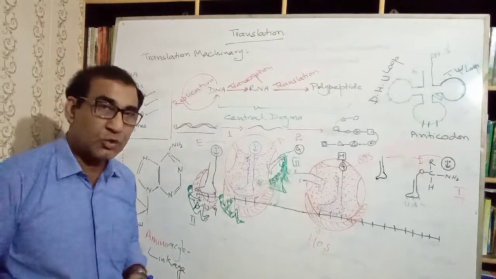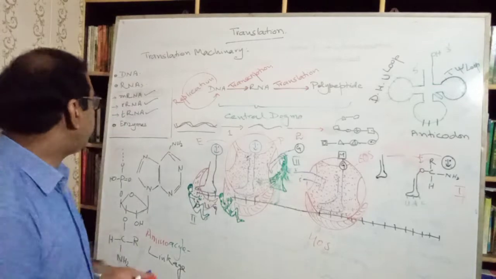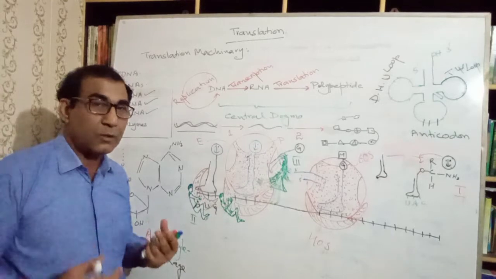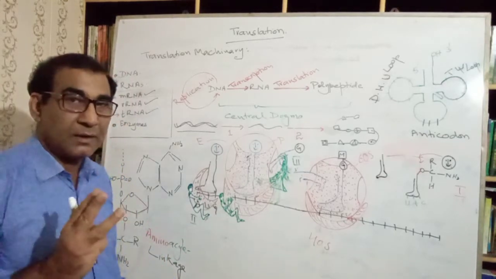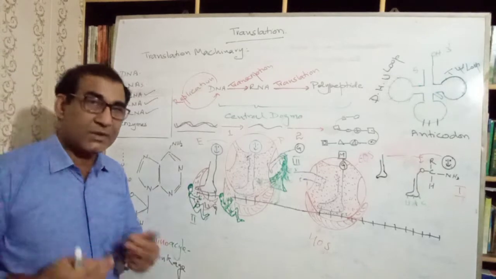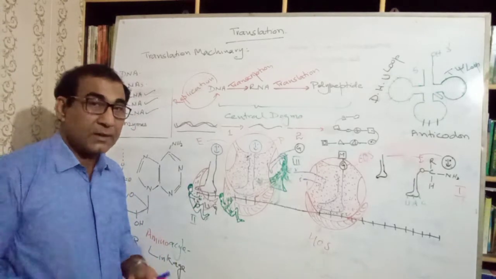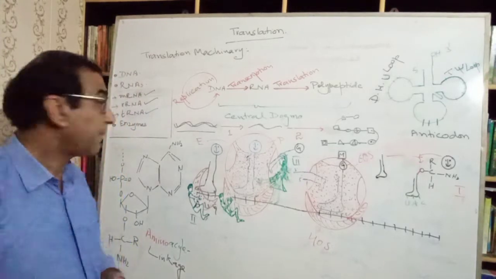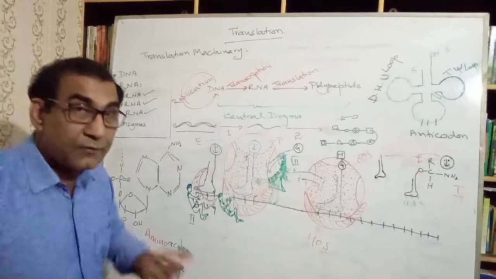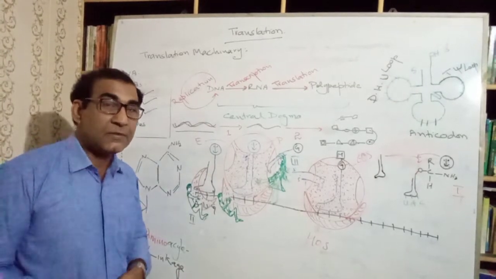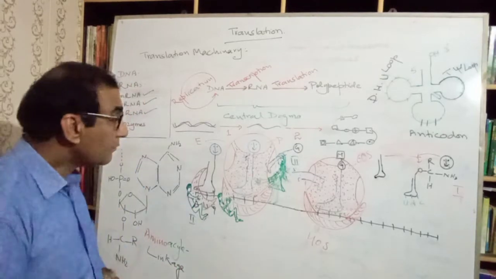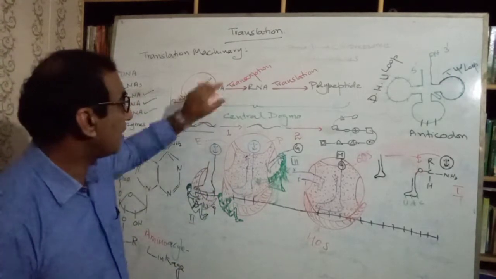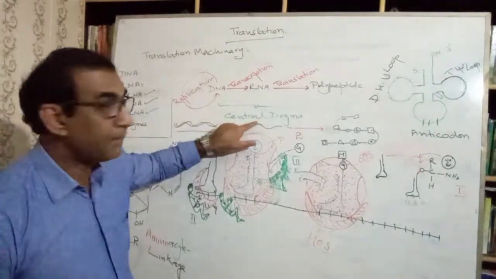In the last lecture, you have studied that a single polymerase enzyme is required for the formation of three RNA molecules in case of prokaryotic cells. In case of eukaryotic cells, there are three different polymerase enzymes required for the transcription process. So here is another difference between the prokaryotic and eukaryotic cells. This first process is known as transcription, and this is the first part of central dogma.